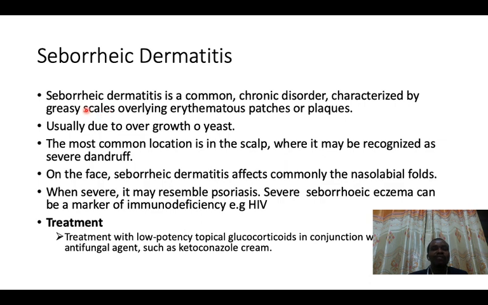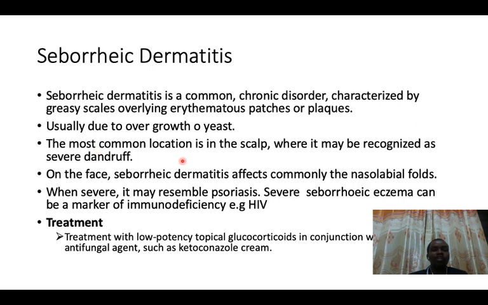And normally, the cause of this seborrheic dermatitis is fungal infection. And as you know, fungal infection never affects people who are immunocompetent. Normally, fungal infection affects people with immunocompromise, like in HIV/AIDS, like I'm trying to explain here below.